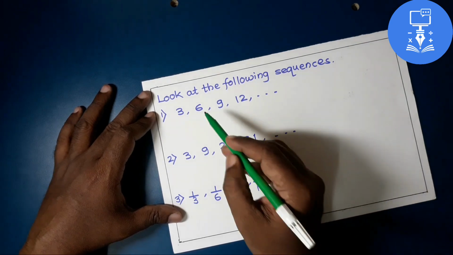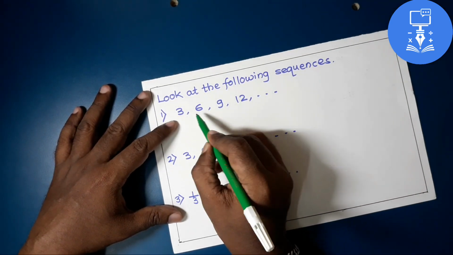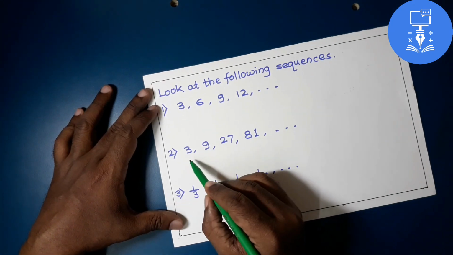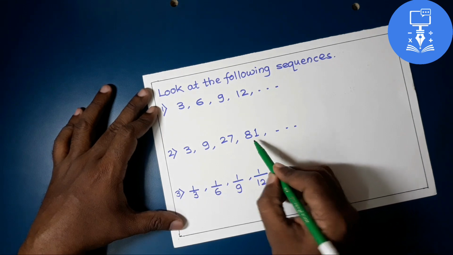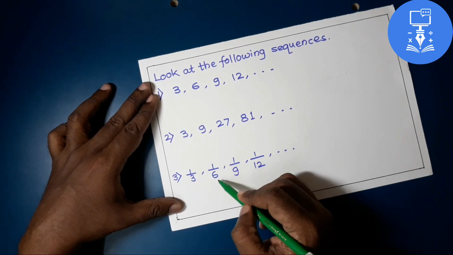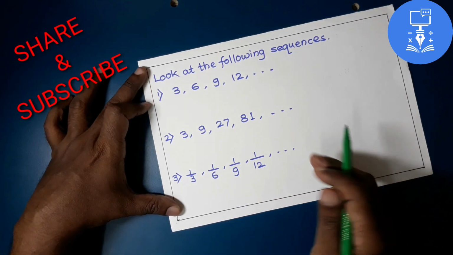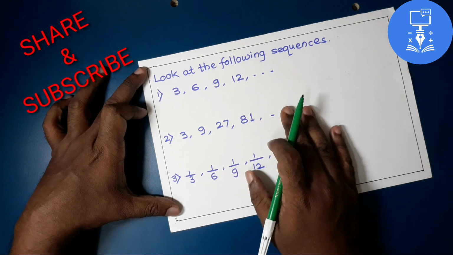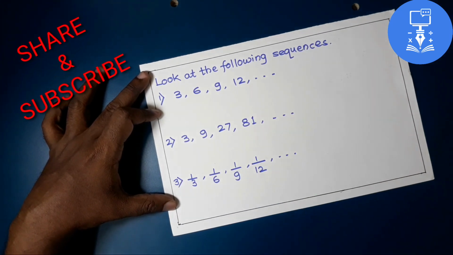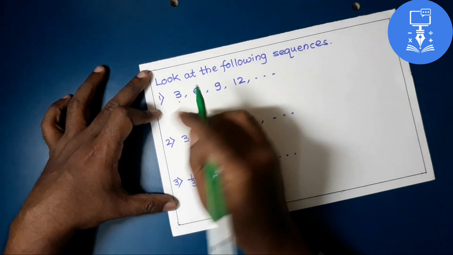Now look at the following sequences. The first sequence is 3, 6, 9, 12, and so on. The next one is 3, 9, 27, 81, and so on. And the next one is 1 upon 3, 1 upon 6, 1 upon 9, 1 upon 12, and so on. If we observe these sequences closely, then we can establish a rule, or predict the relation between the consecutive numbers.